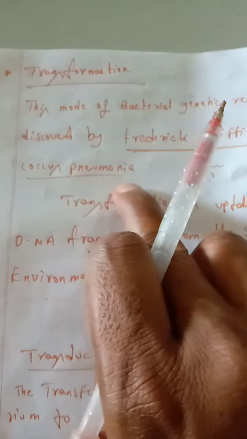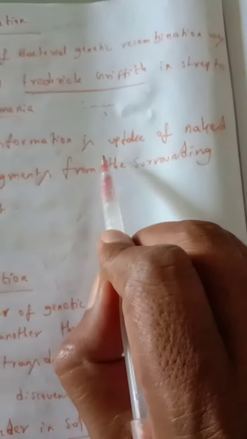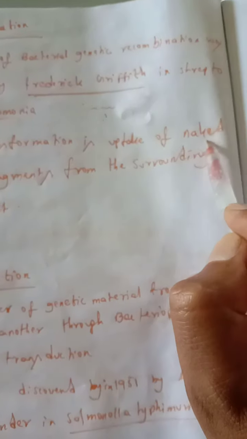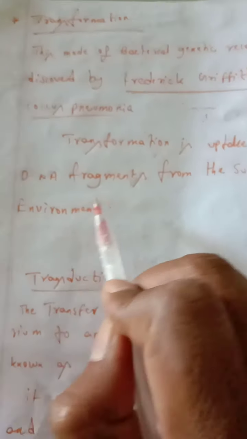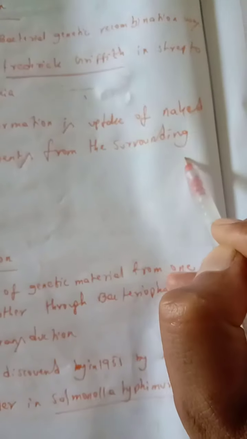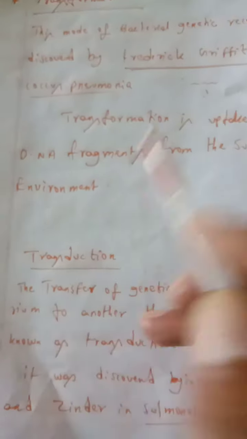Streptococcus pneumoniae. Definition of transformation. Look here, transformation is the uptake of naked DNA fragments from the surrounding environment.